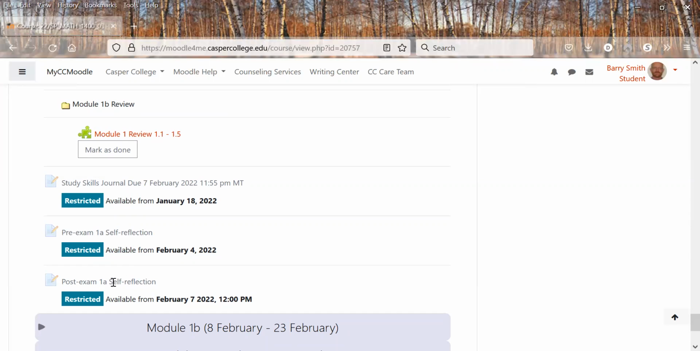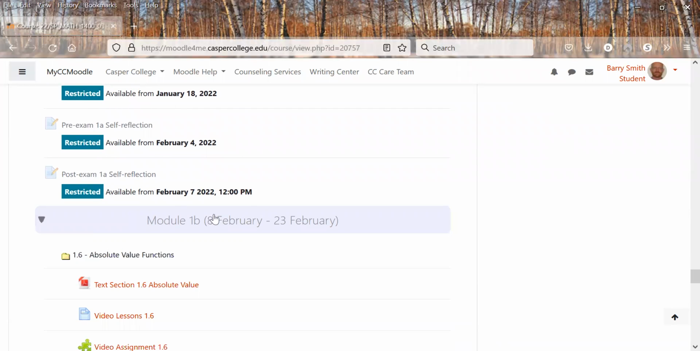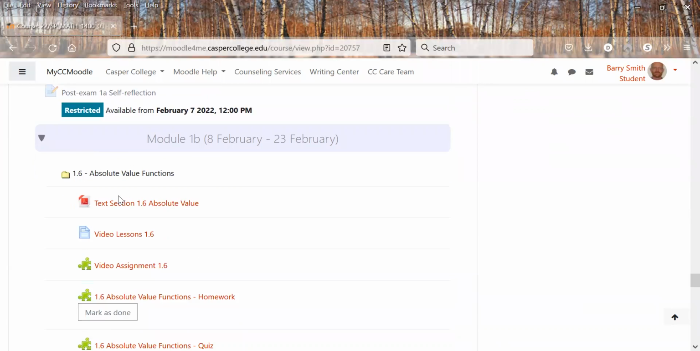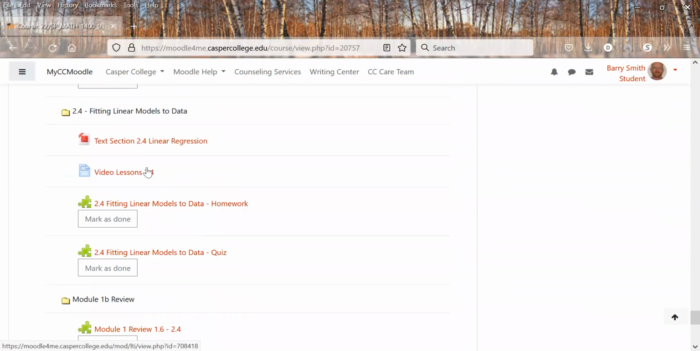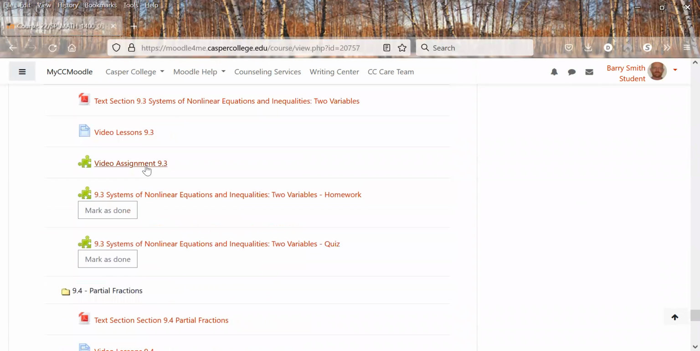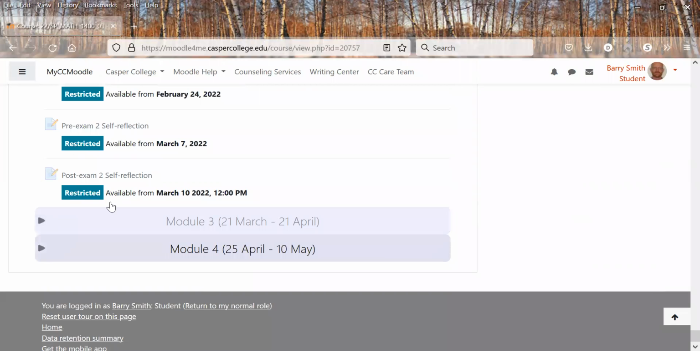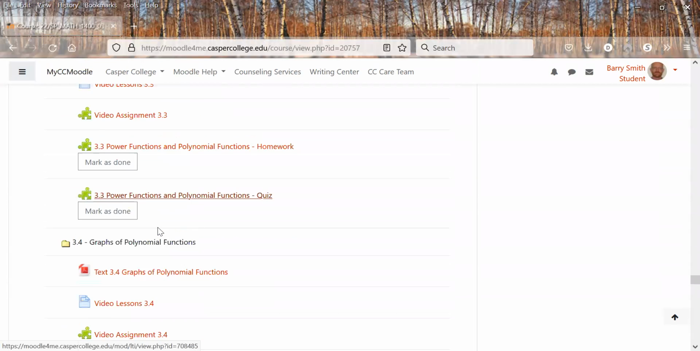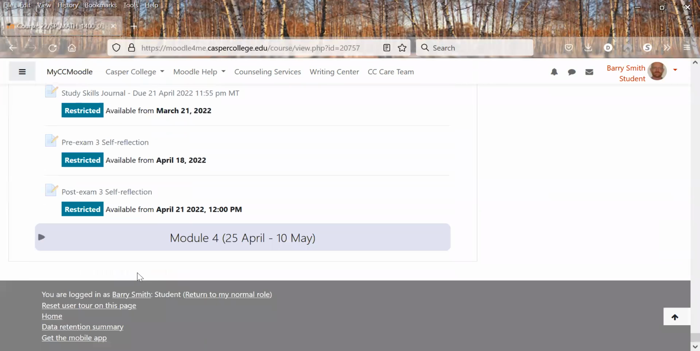And that kind of gives you an idea where you're at and helps you to define where you need to go with studying. And it helps me because I can go in and read those, and I can see why you did so well or why you didn't do so well, and hopefully it will tie together there. And then 1B, it starts out here again. We just go through the sections, and then we have our review for that, study skills journal, post exam. And that's really how it's going to work for the rest of the things. It's just going to keep going on and on, just doing the same thing